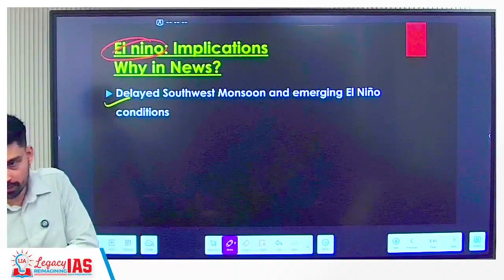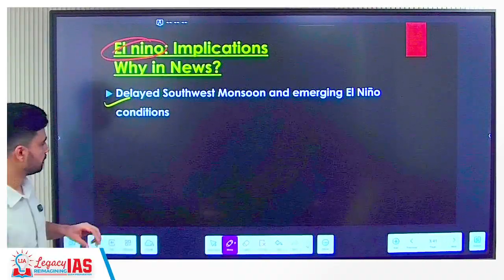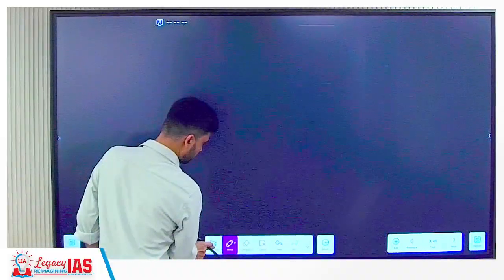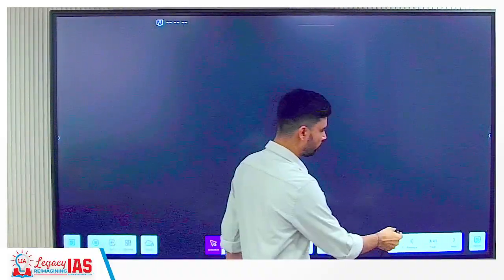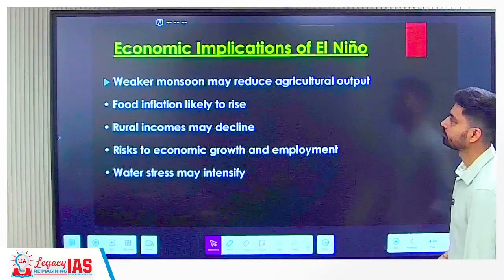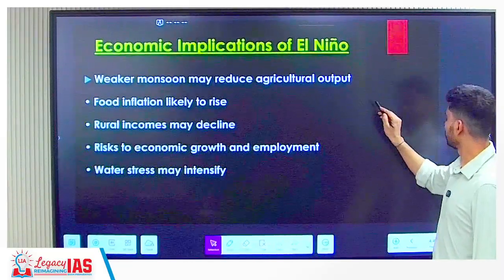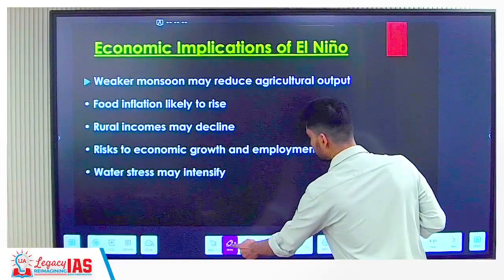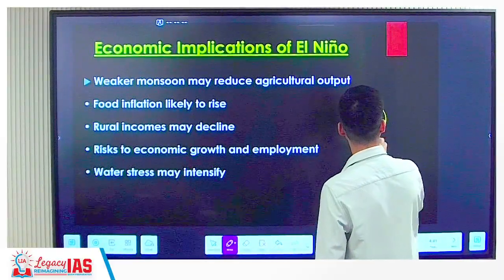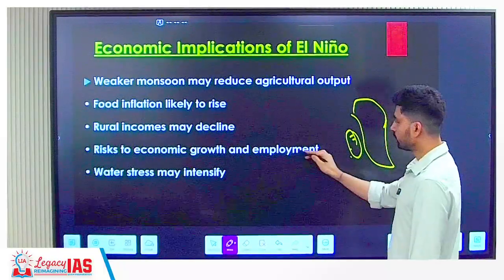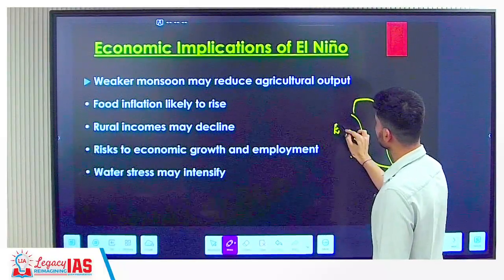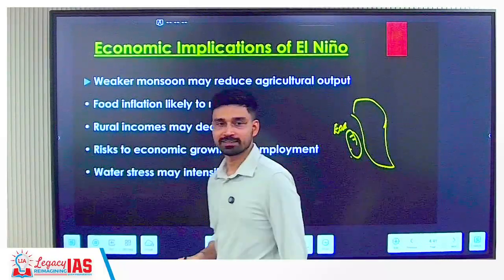Unusual warming of the Pacific Ocean. East Pacific or West Pacific? In which ocean is it going on? Right, you have South America, where the El Nino phenomenon takes place. This area. So, East Pacific or West Pacific? East Pacific.